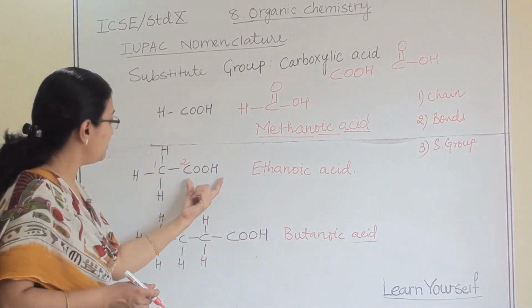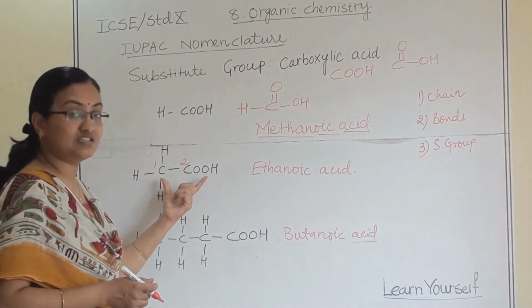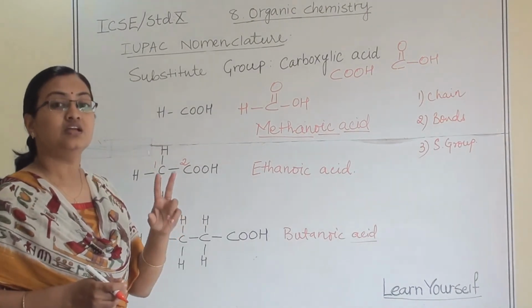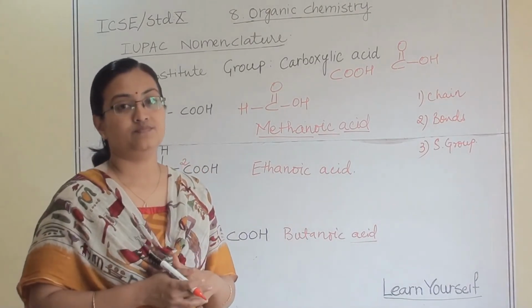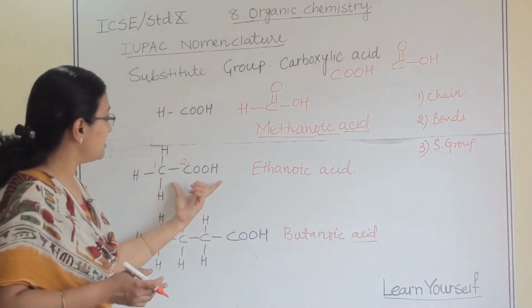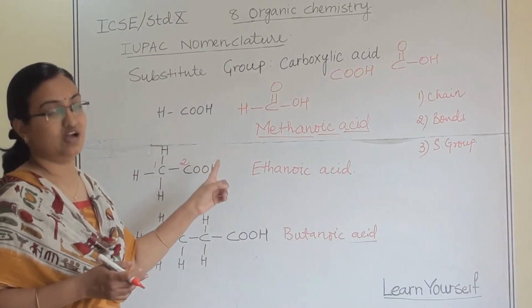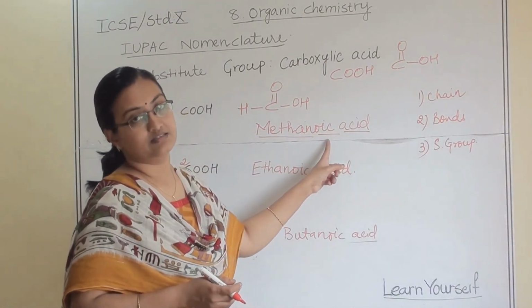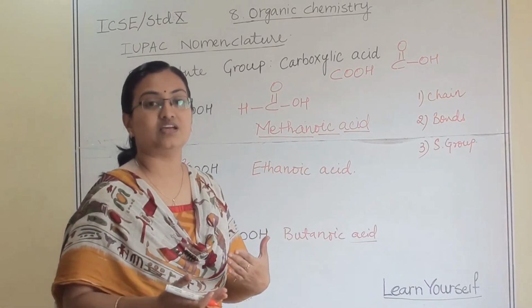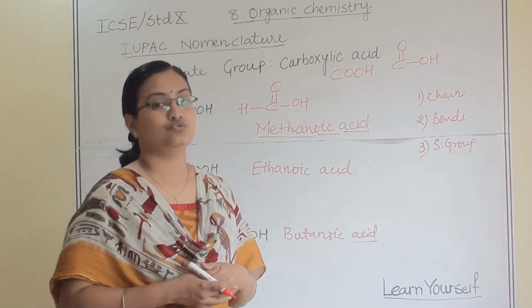When this group and another carbon are there, we are considering there are 2 carbons in our structure. So the chain is of 2 carbons and we are giving numbering accordingly. And the suffix will be oic acid: methanoic acid, ethanoic acid, butanoic acid and so on.